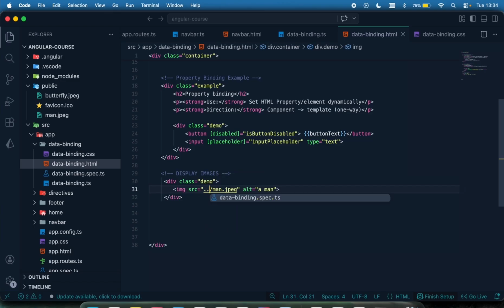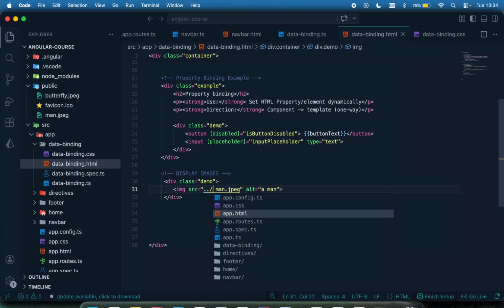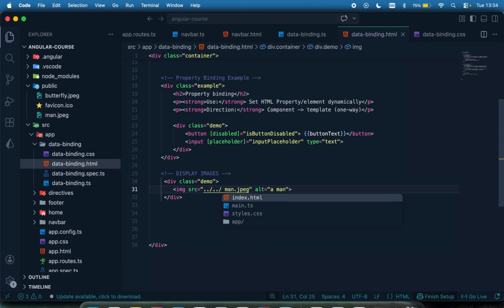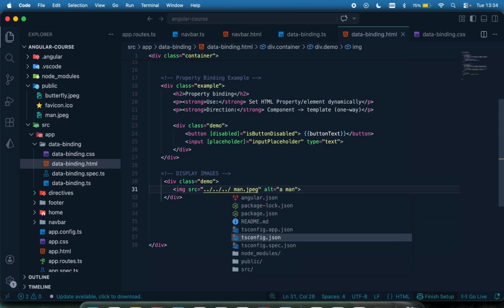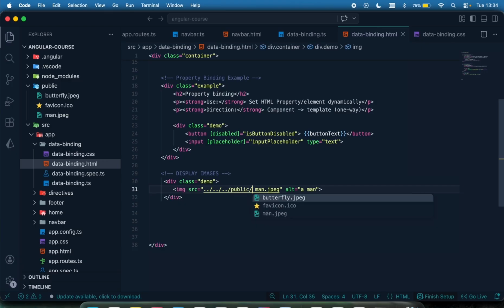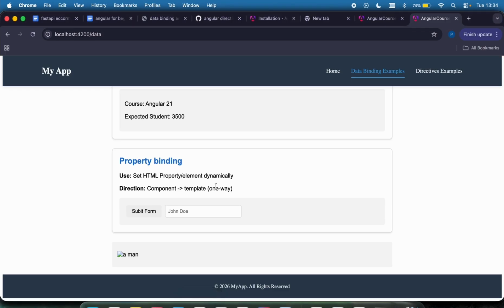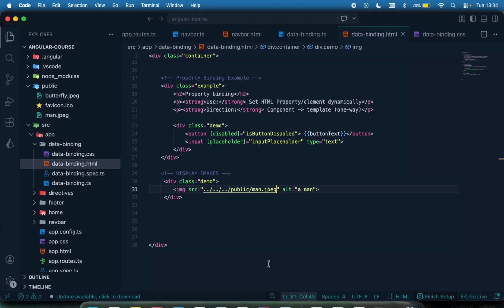or you can say dot slash, let me see, dot slash is to go back, slash, you can then say dot slash, I don't know, dot slash, and then say public, then slash man.jpg. I don't know if you can see. Let's see if this is going to work. Okay, I think that is not working. Let me see why it's not working.